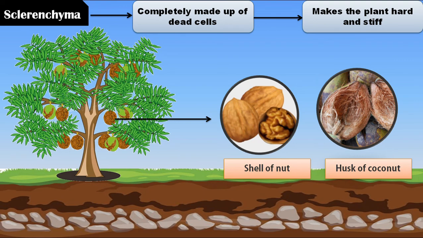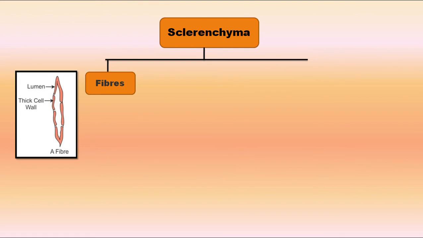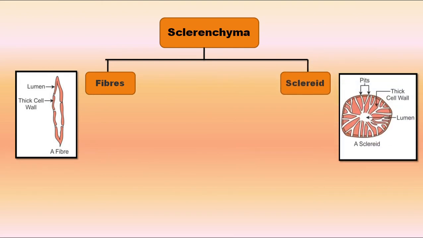Sclerenchymatous cells occur in different shapes and sizes, but two main types are fibers and sclereids. Fibers are long and elongated, while sclereids are spherical, oval or cylindrical in shape.